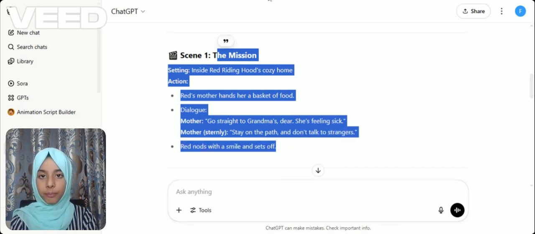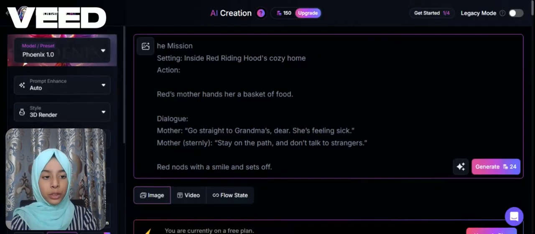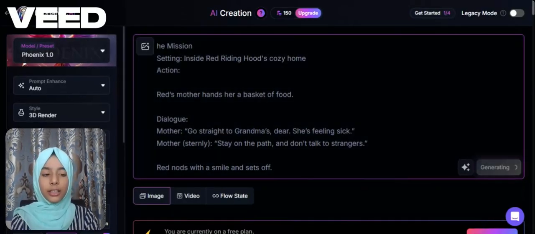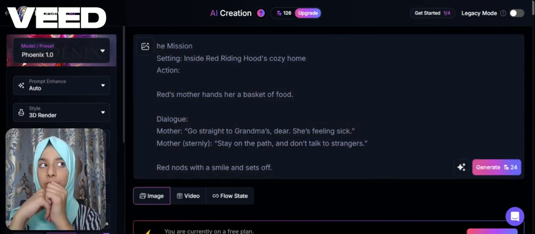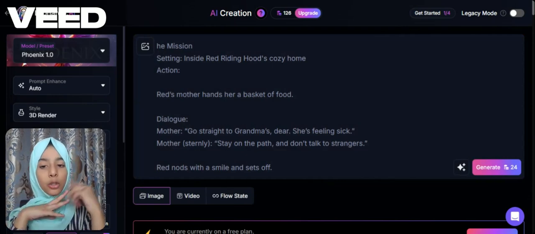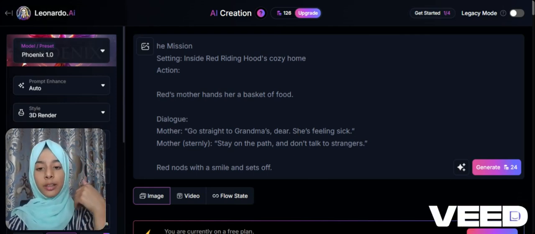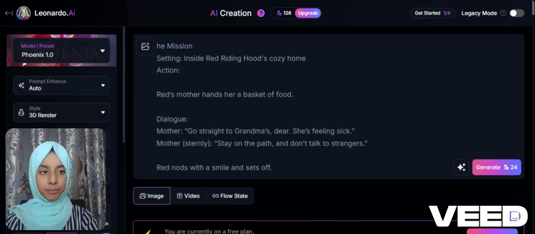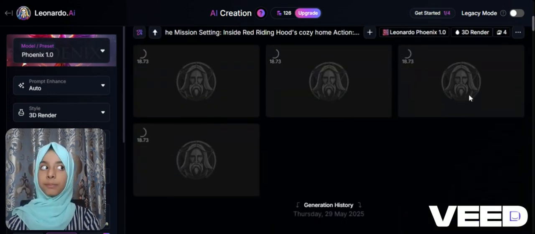Okay, we will paste this prompt in Leonardo.ai. So we will see the results. If it doesn't generate good pictures, we will ask ChatGPT to generate some scripts for making our images. It will take some time, but it will generate so easily and so fast.